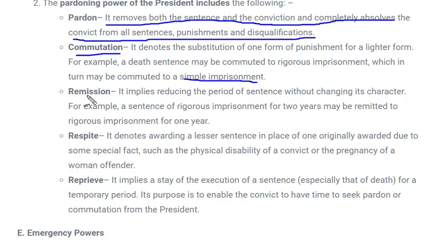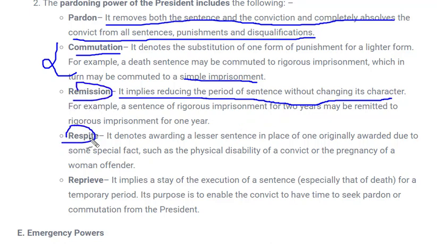Next is remission. Now what does remission mean? It implies reducing the period of sentence without changing its character. In case of commutation, even the character of punishment could be changed, but here, if someone has got rigorous imprisonment for 7 years, that rigorous imprisonment can be decreased to 2 years. That means the time can be changed, but the nature of punishment cannot be changed in case of remission.